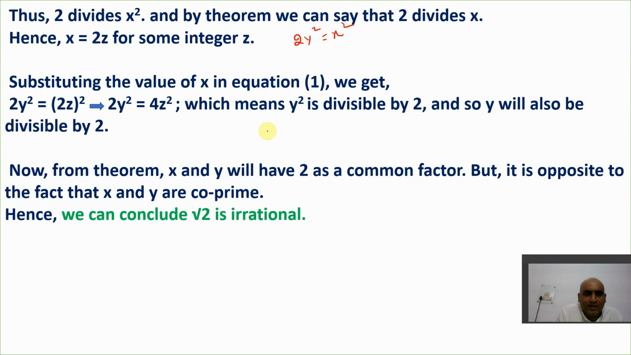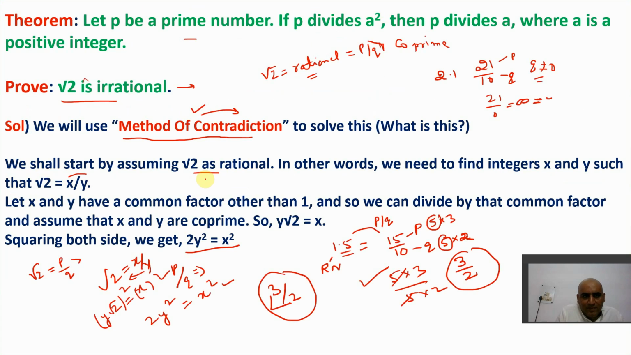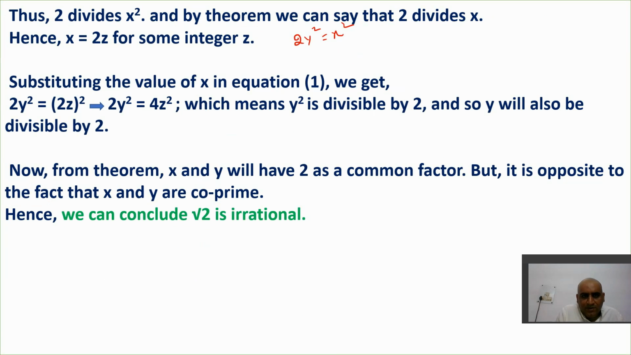Now here, he says 2 divides x square, and by theorem we can say that 2 divides x. Now see this theorem. Let p be a prime number. If p divides a square, then p divides a, where a is a positive integer. Now how do I interpret it? See, 2y square is equal to x square.